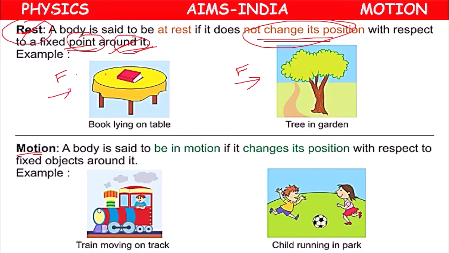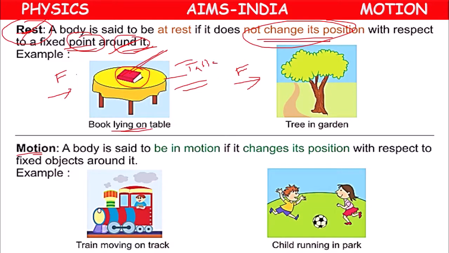Here, a book lying on a table, with respect to the table, the book is under rest because its position is always the same on the table. On one particular position it has been placed, its position is not changing. So with respect to table, the book is under rest.